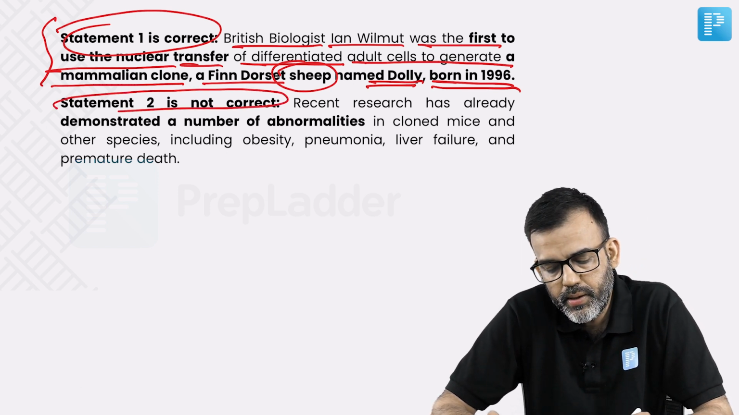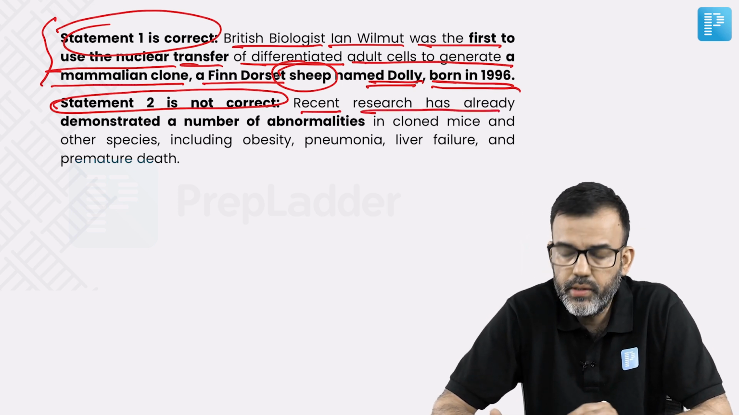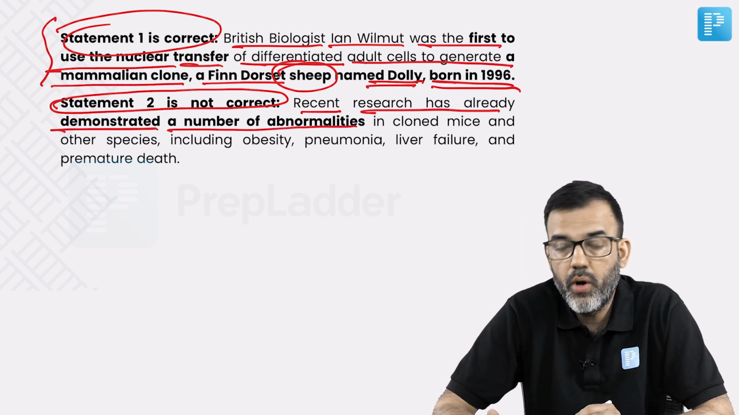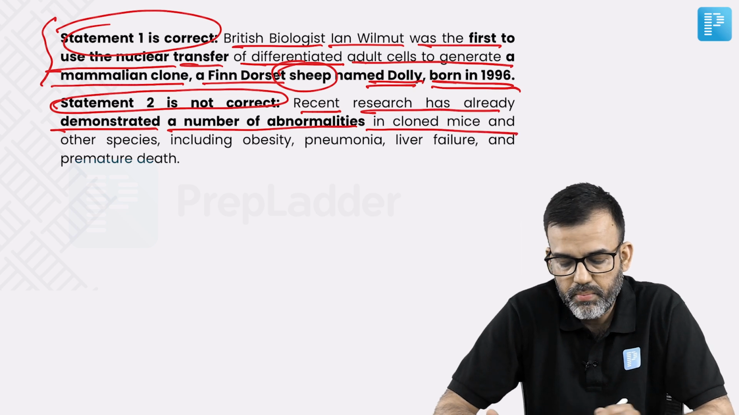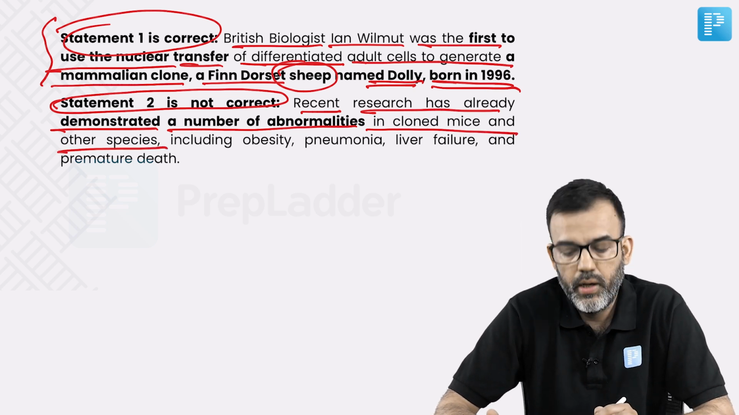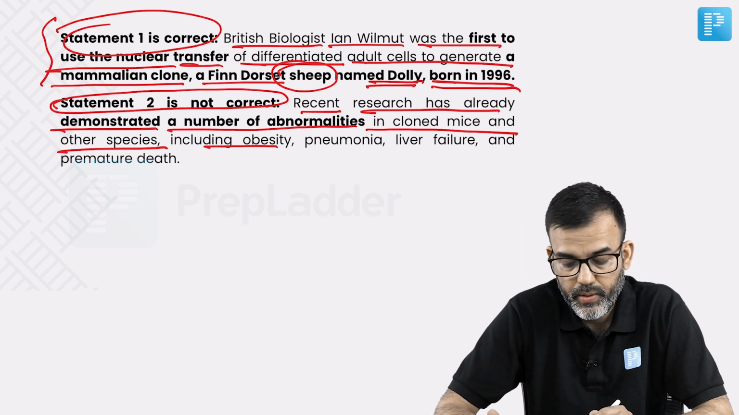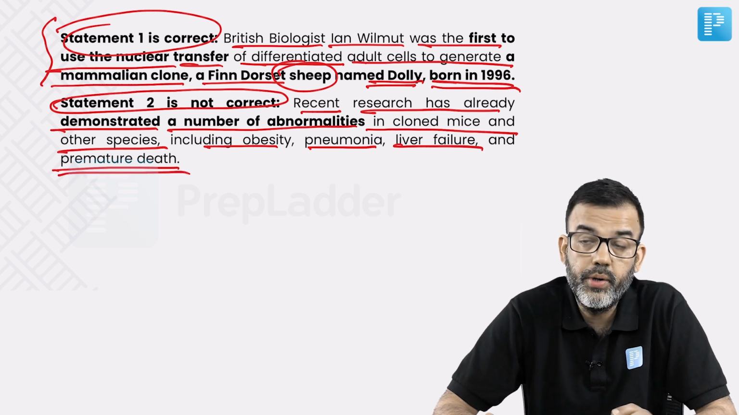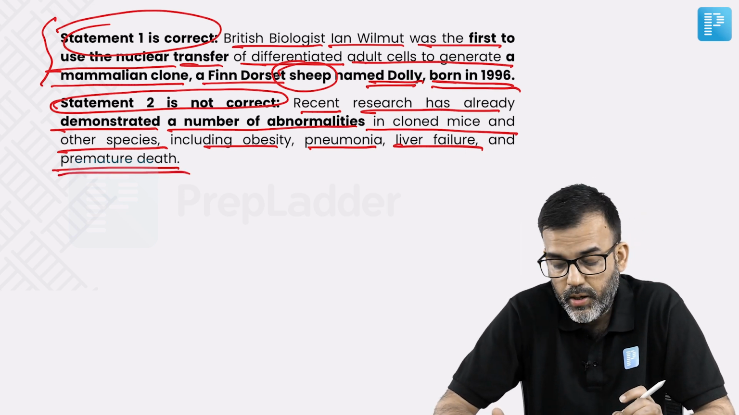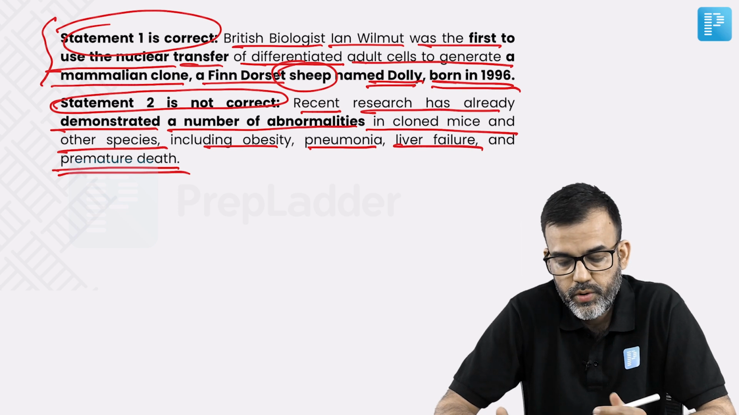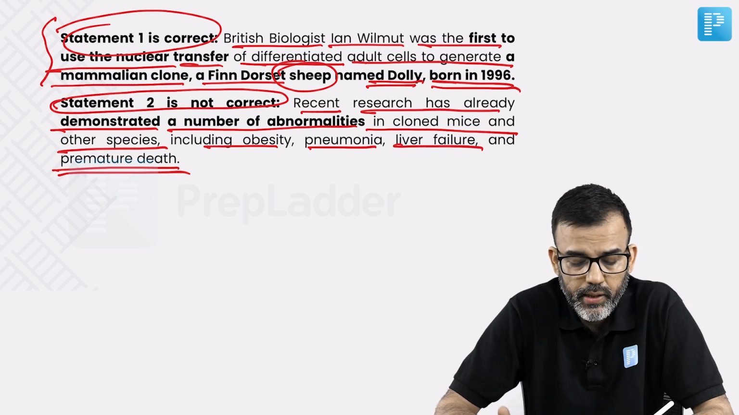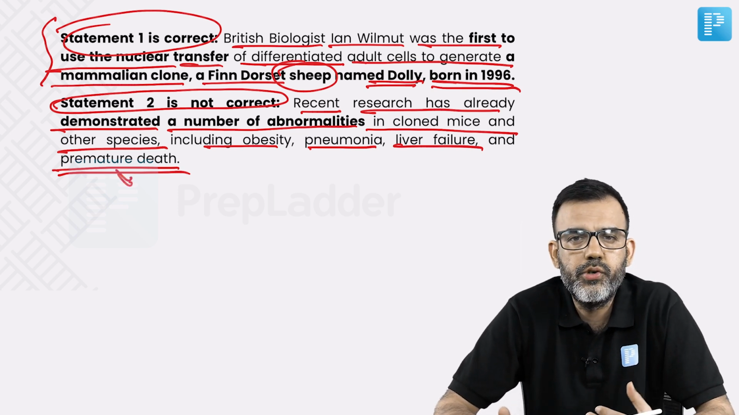But the second statement is obviously not correct, because various researchers have already demonstrated a number of abnormalities in cloned mice and other species, including obesity, pneumonia, liver dysfunctions, and premature death. Even the first cloned sheep, Dolly, which was mentioned in the first statement, also had a lot of abnormalities and died quite prematurely.